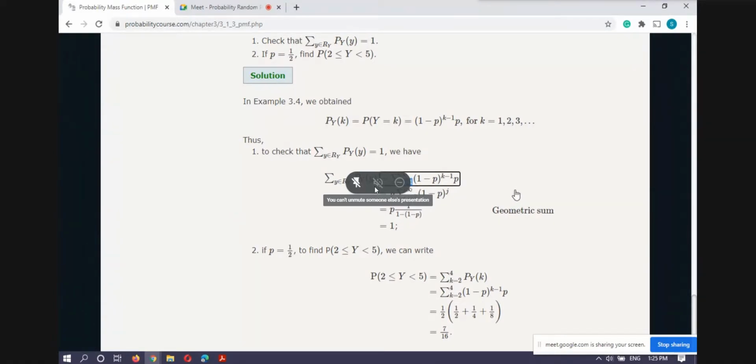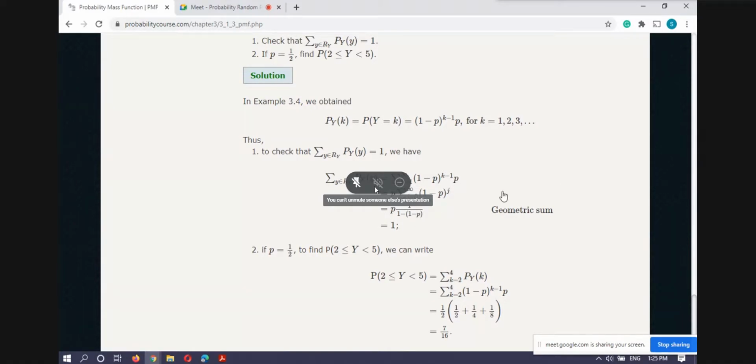When k equals 1, j equals 0, and when k is infinity, j is infinity, and this k minus 1 is replaced by j.